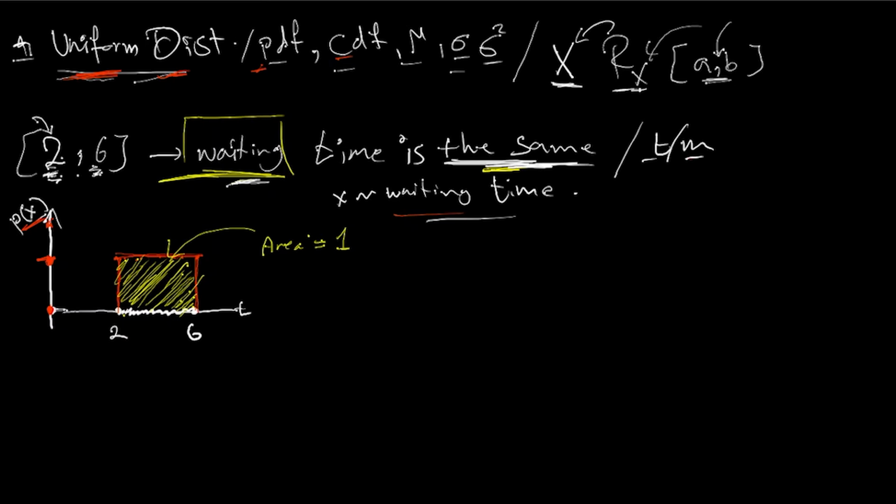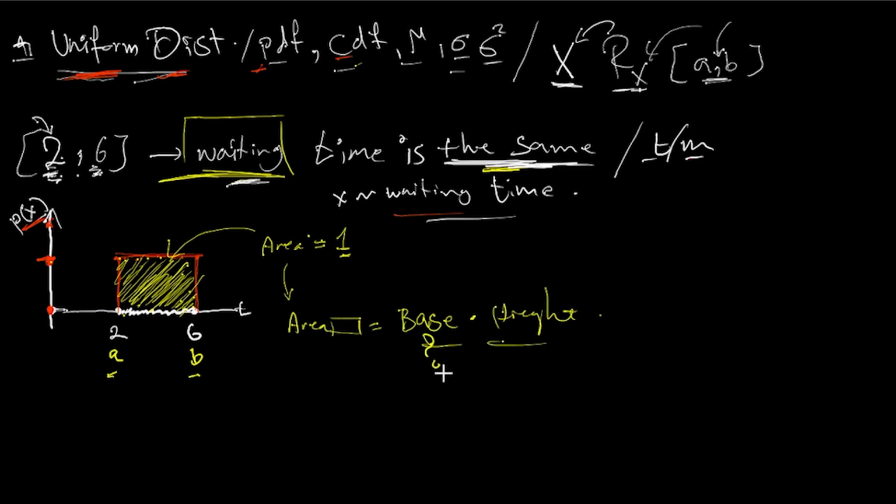the total area here is going to be 1. What I know about the area of a rectangle from geometry, I know this piece of information. Now, the question is, what is my base here? Well, my base is the difference between b and a. And what is my height here? Well, my height is going to be the value of f of x, which is the probability. Another way to say it, if I substitute all the information, I get the area, the probability f of x, just equal to 1 over b minus a.